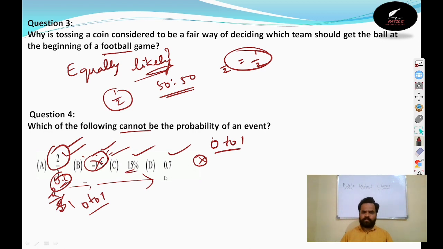15% may be there. 0.7 is also between 0 and 1. So there may be a chance of having 0.7 also. But minus 1.5 is not the value of any probability. Is that clear? Can we go for the next question?